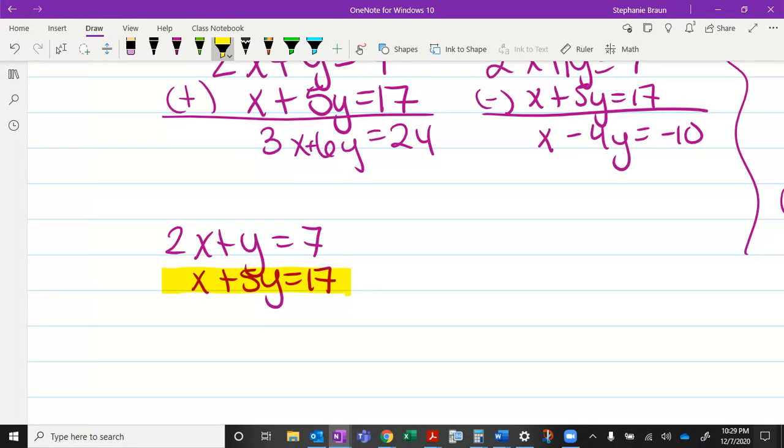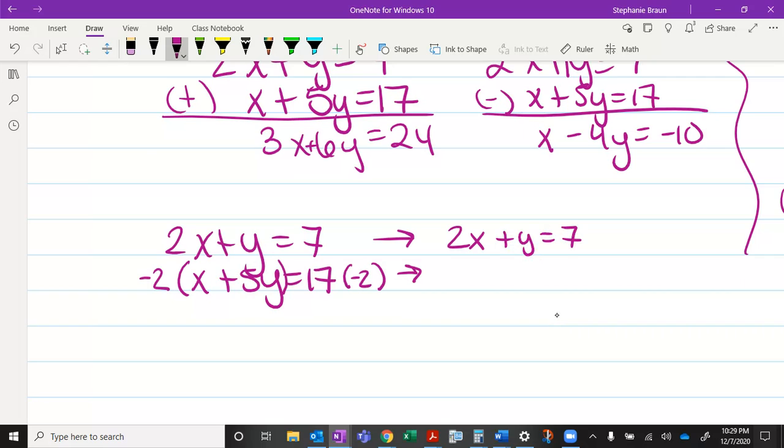But I just said that I want you to set it up so that you have to add. So we want the opposite sign. So what we're going to do, and it's not wrong if you just multiply by 2, is we're going to multiply both sides by negative 2. Notice I have those big parentheses around the whole left side because that has the x and the plus 5y. So I'm going to rewrite this top equation. This just comes over here. This comes over here. 2x plus y equals 7. And now this time I'm going to distribute that negative 2. So negative 2x minus 10y equals negative 34.